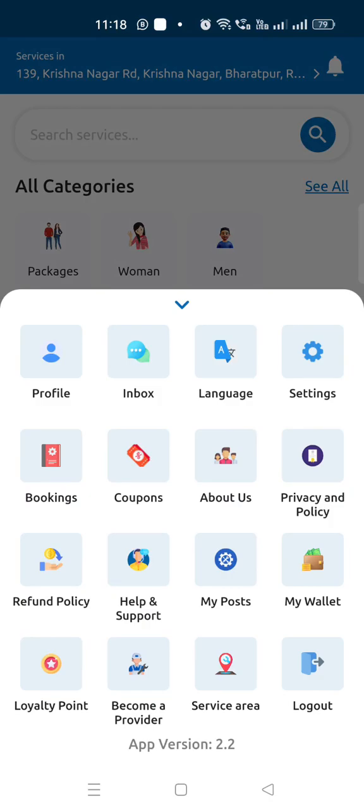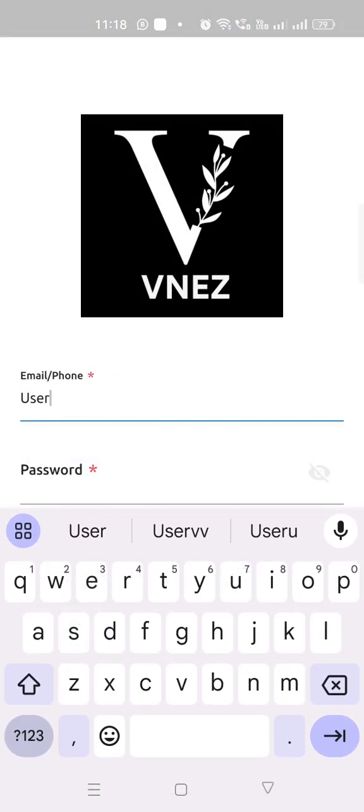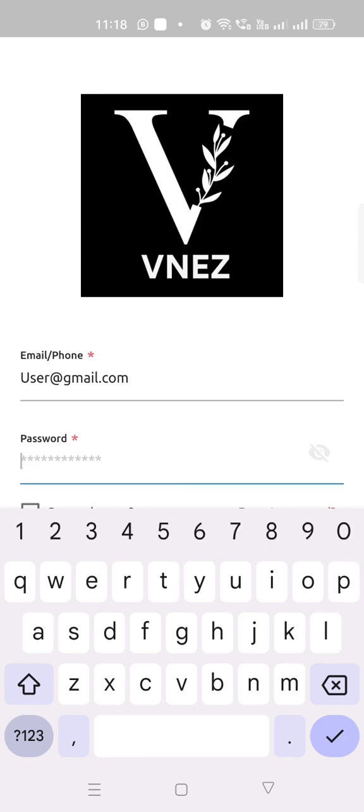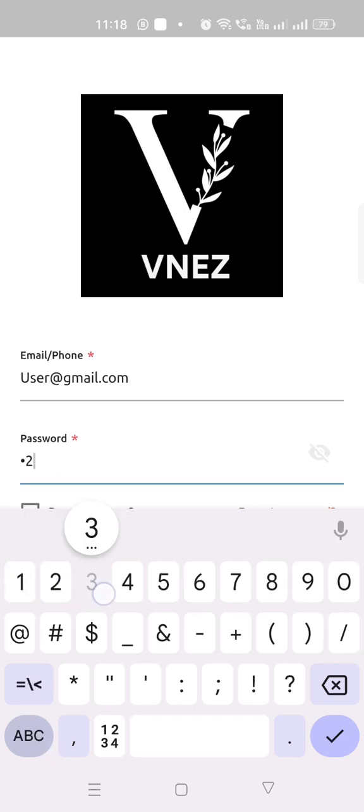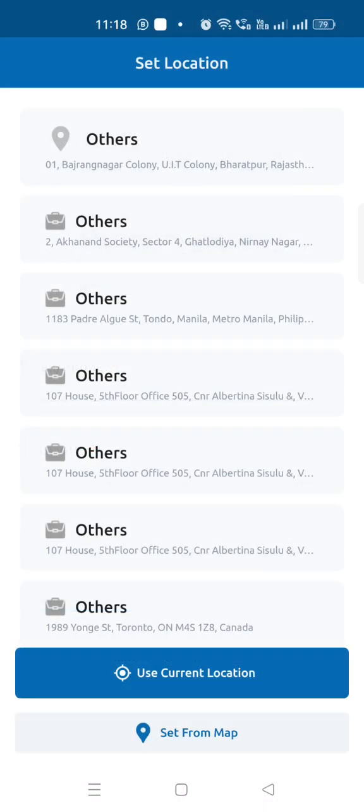And now I can first log in. So let me log out and show you how to log in. Now I will enter my Gmail ID or phone number and password. I have shared the Gmail ID and password with you. And yeah, that's how I can easily log in.